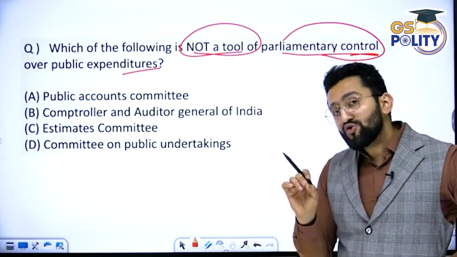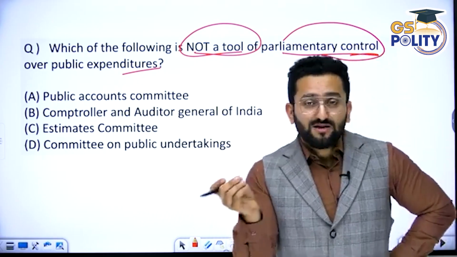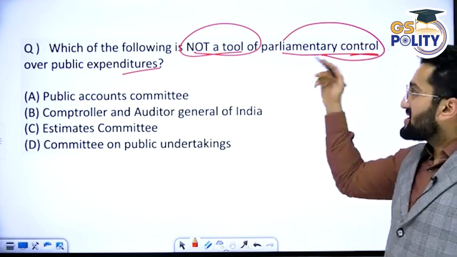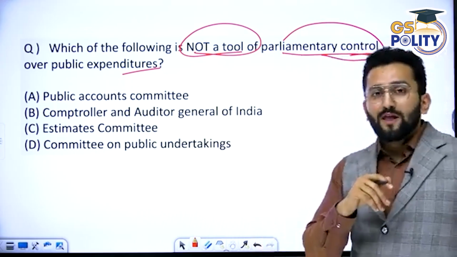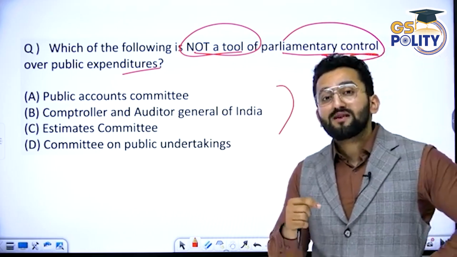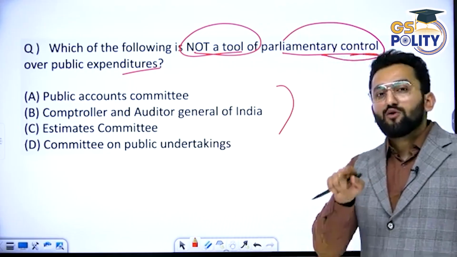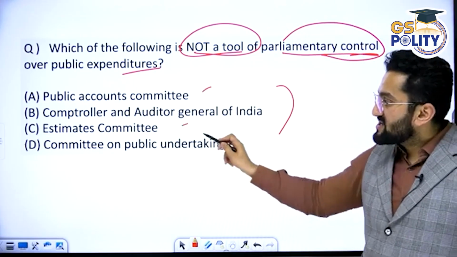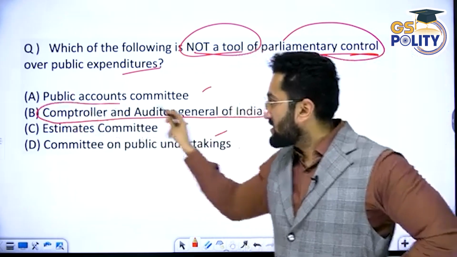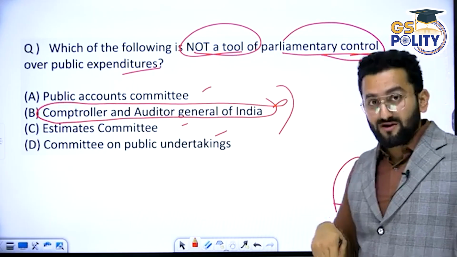Sometimes in questions, options are very close. Some people would think, oh, through CAG there's a report and this report is taken into consideration by the PAC, and that's why we can say that it is parliamentary control of public expenditure. You are also correct. But my friend, sometimes the options are quite close. In that case, we need to check on the premise of which option is direct and which is indirect. Indirect will be considered wrong. So in this case, these are committees used to keep a check on public expenditure. But this is a separate body. That is why B is the answer. It is not a tool directly in the hand of Parliament.